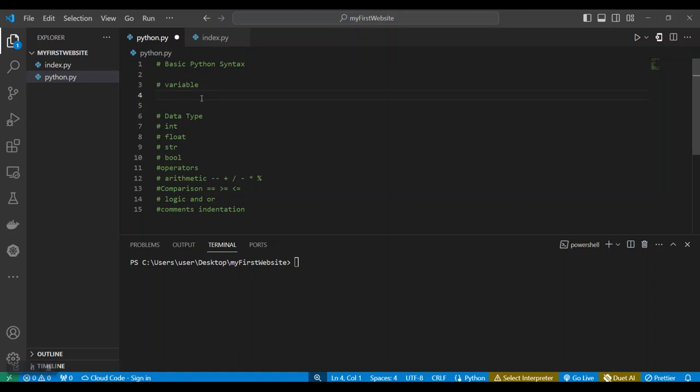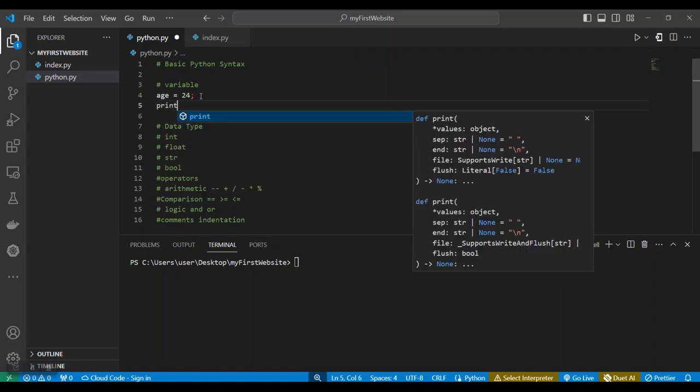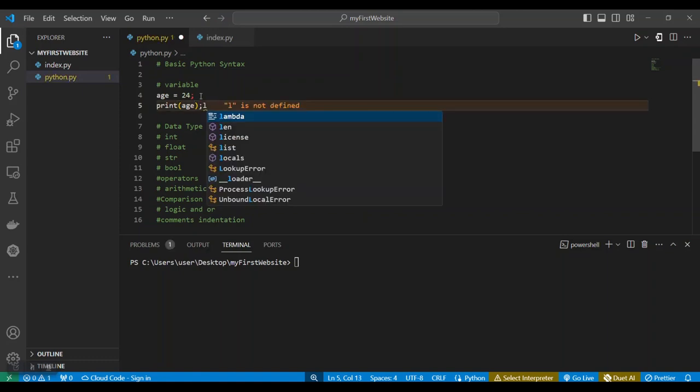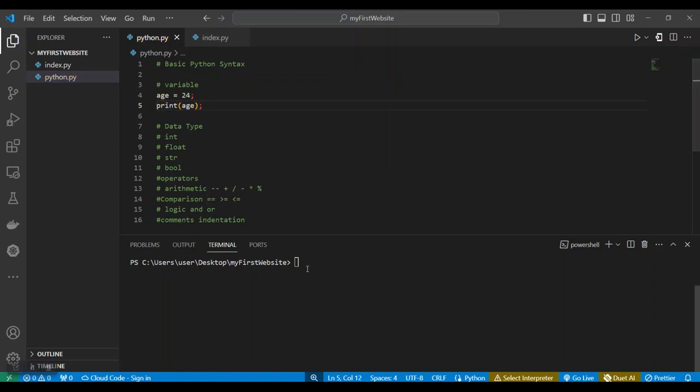So let's say for instance we want to store the age of somebody in our program. We can simply write age, and then say the age is 24, right? So that anytime somebody calls age, it's going to print out 24. Let's test that and see. If you print out age now, we'll come to the terminal and run python.py again. You can see that the age will be printed out.